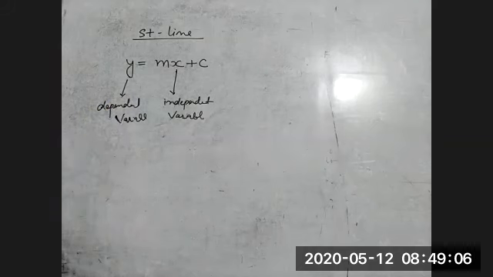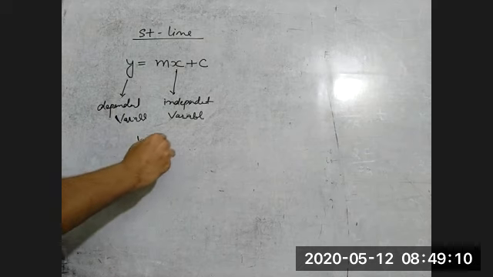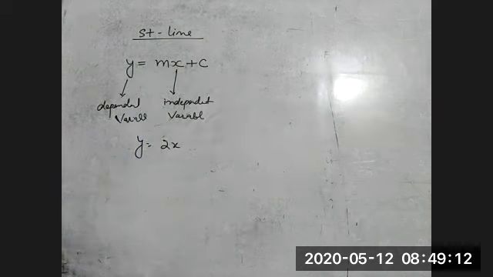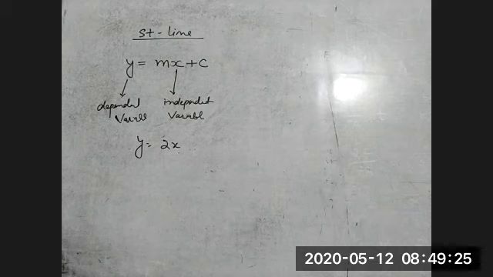Now see what is the difference. Suppose I'm taking y is equal to 2x. The value of x we can take anything from minus infinity to plus infinity. We can take -2, we can take +2 also, we can take +1, -1, anything, even you can take 0. So that's why independently we can choose the value of x.